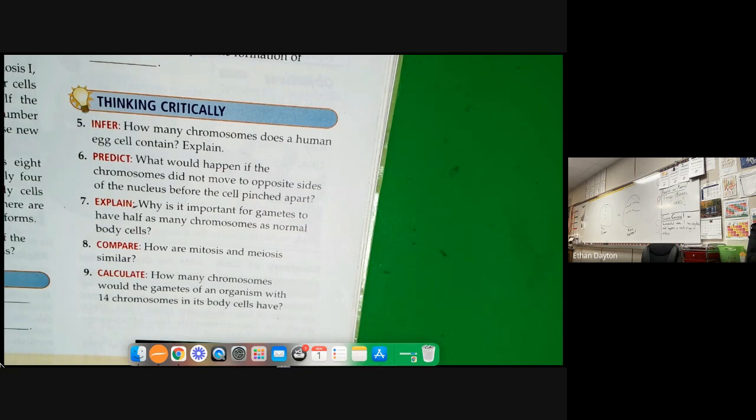Number 8, how are mitosis and meiosis similar? Whoa, it's way too fast. I know. I'm going to let you do it at the end. How do you put number 7 into a sentence? A half plus a half equals a whole. Well, yeah, maybe. How are mitosis and meiosis similar? I would say both involve cell division.